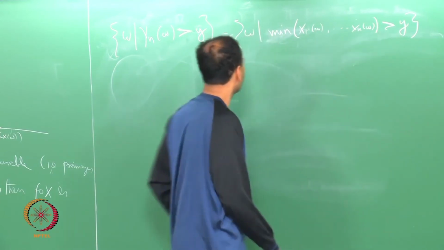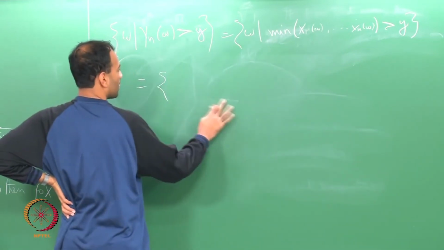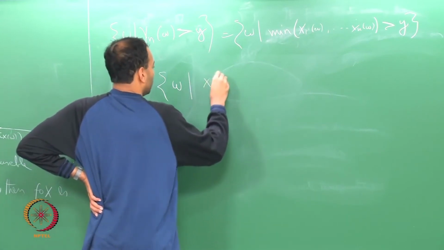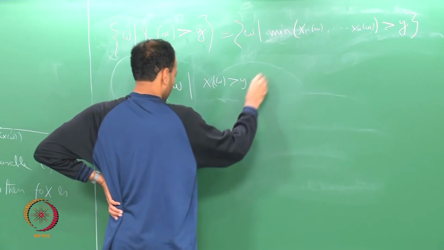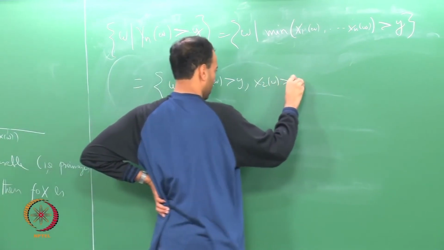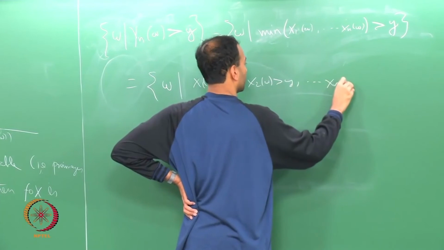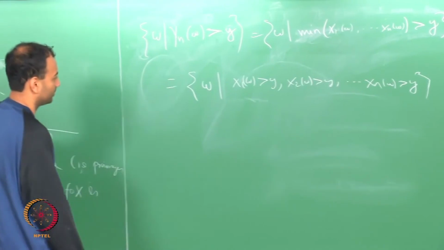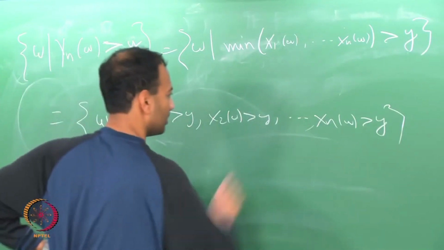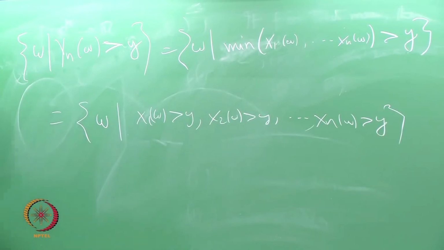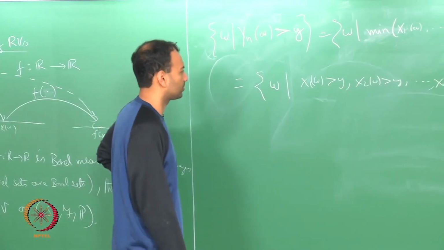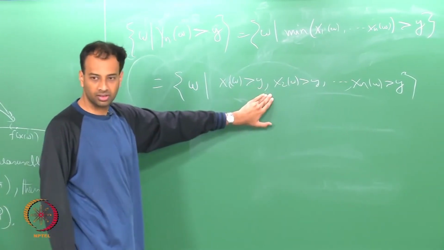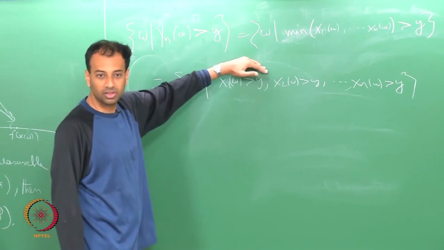This is equivalent to saying omega such that X_1 of omega greater than y, X_2 of omega greater than y, dot dot dot, X_n of omega greater than y. All right. So, again commas mean intersection. So, is this step clear? This is the key step.